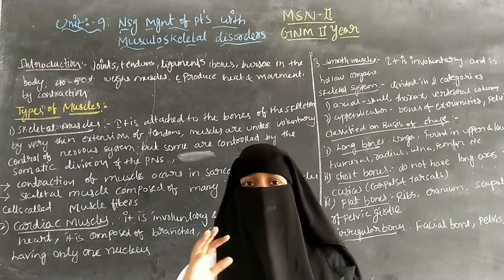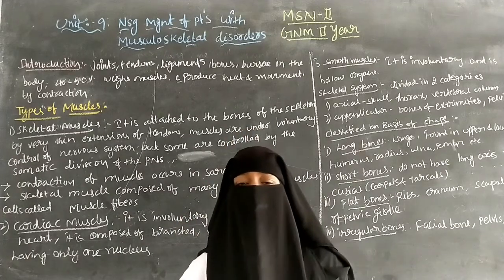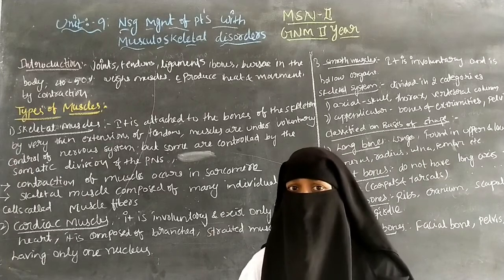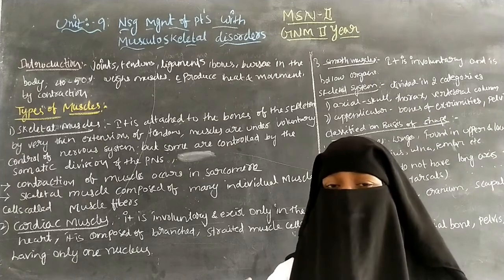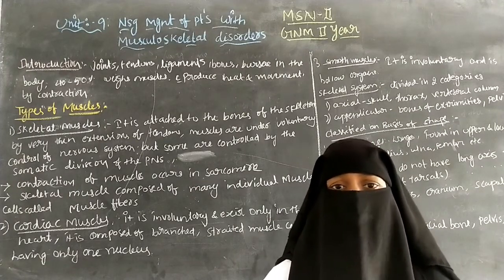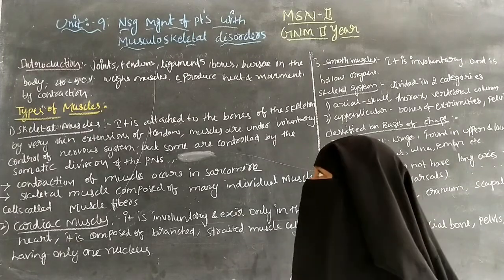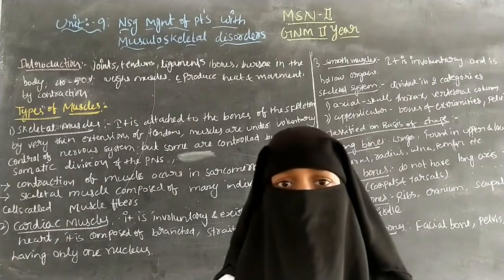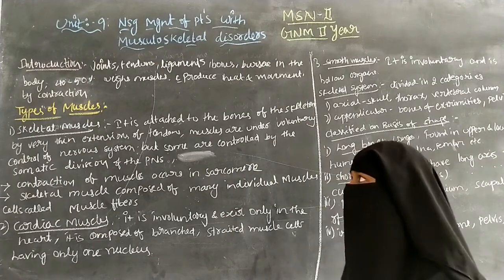So that is the introduction. The musculoskeletal system consists of joints, tendons and ligaments. Joints are the articulation between two bones, and a tendon is fibrous connective tissue that helps connect the muscles to the bone. Tendons and ligaments are similar; ligaments are also connective tissue that helps connect muscles to the bones.